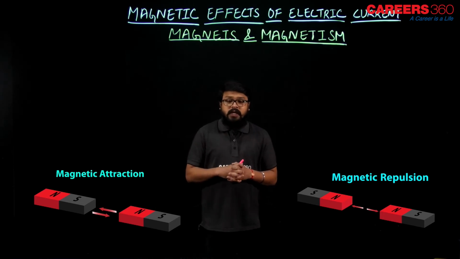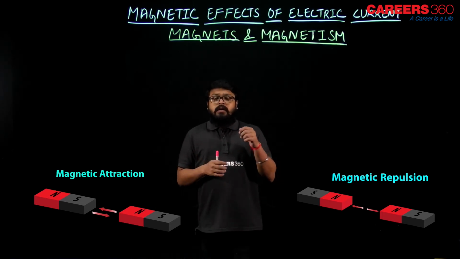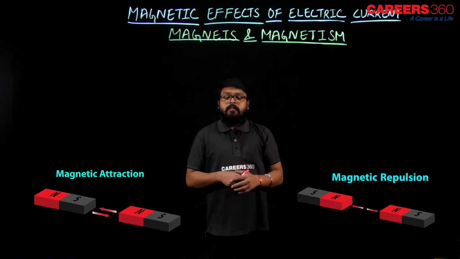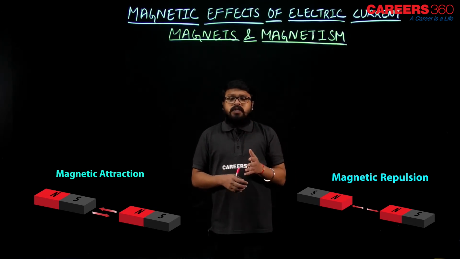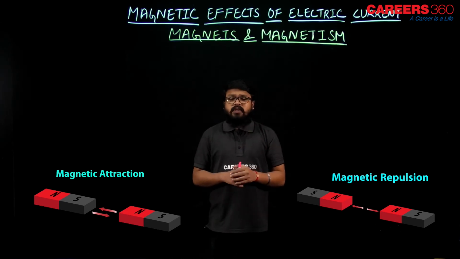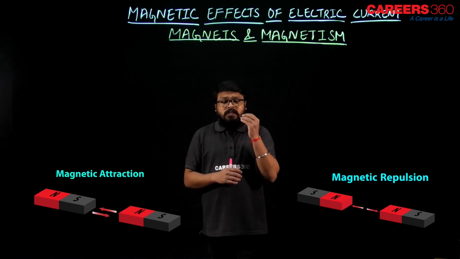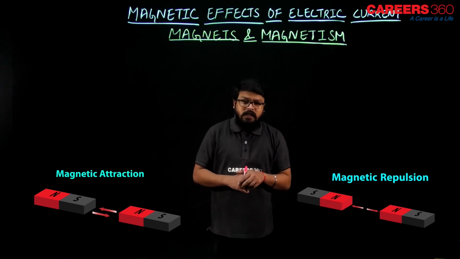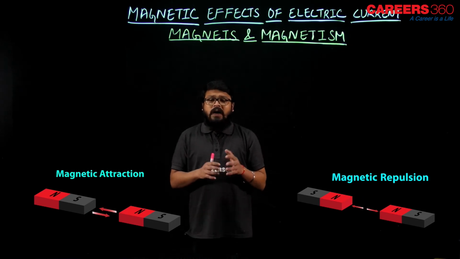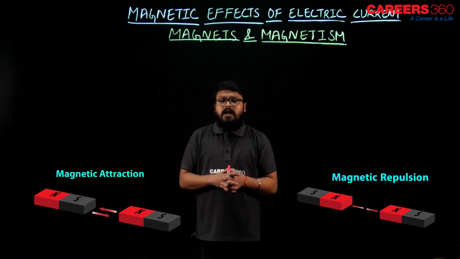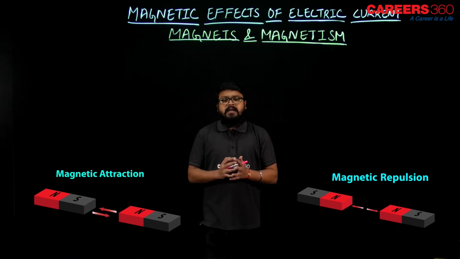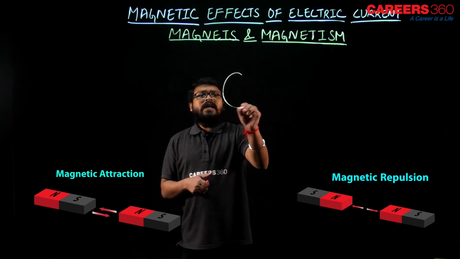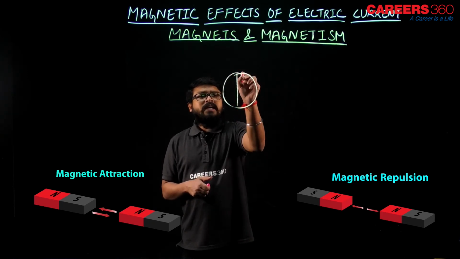Now what I am trying to say is, when you suspend these bar magnets freely in air, they will point towards geographic north and geographic south. How? The south pole of the bar magnet will be seeking the north pole of the earth, that is geographic north, because our earth also has magnetism and the earth core behaves as magnetic material. So the earth behaves like a bar magnet.